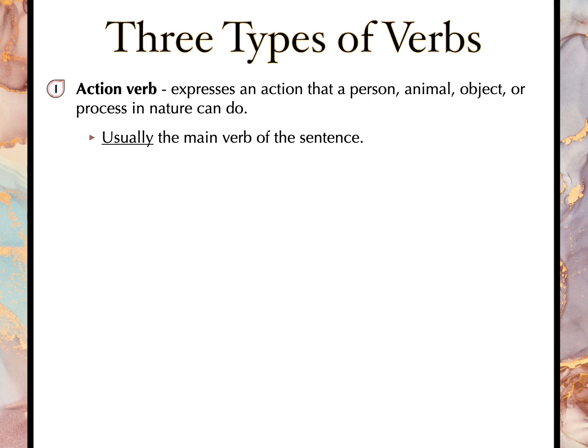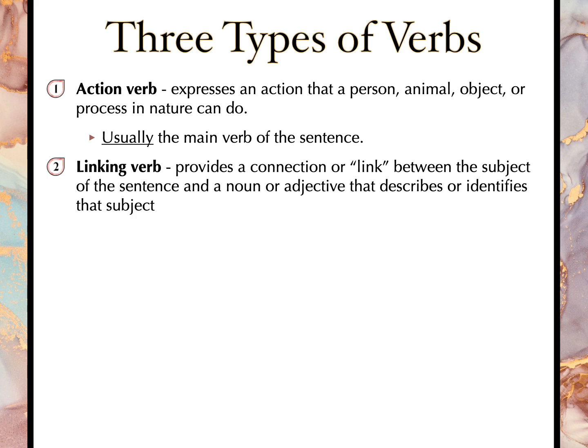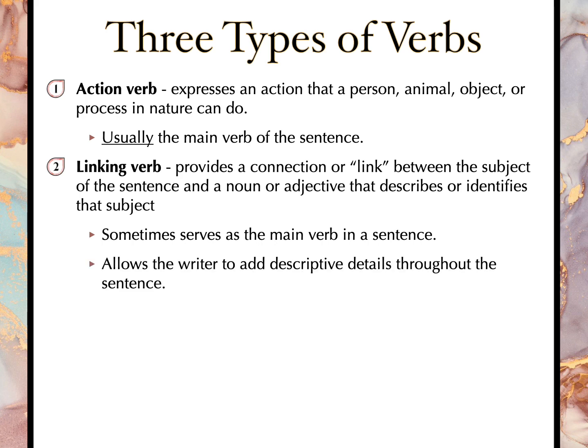Second type of verb is a linking verb. A linking verb provides a connection or link between the subject of the sentence and a noun or an adjective that describes or identifies that subject. So sometimes a linking verb can serve as the main verb in a sentence. Sometimes, not always. A linking verb allows the writer to add some descriptive details throughout the sentence.